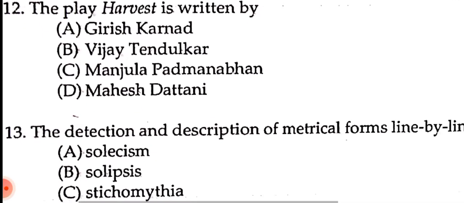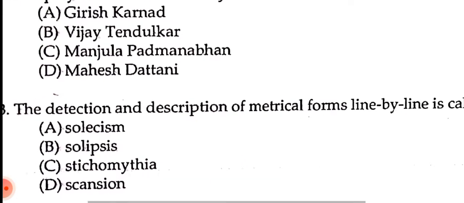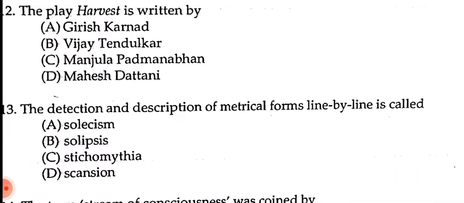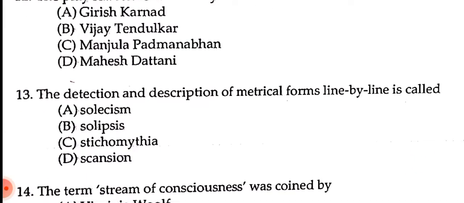Next question. The detection and description of metrical forms line by line is called what? Okay, let me repeat the question. The detection and description of metrical forms line by line is called what? A, solecism, B, solipsis, C, stichometria, D, scansion. My pronunciation will not be up to the standard in some cases, and I'm sorry for that, but you have to improve it, and I'm improving. So which one will be the correct one?